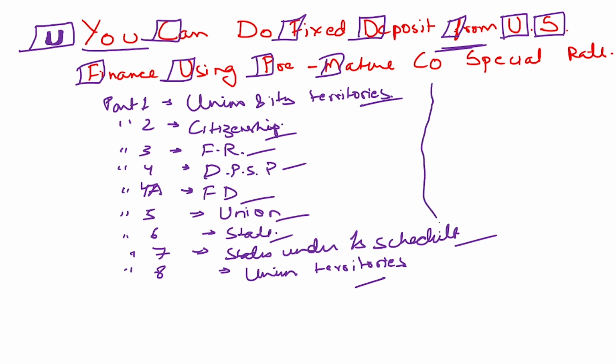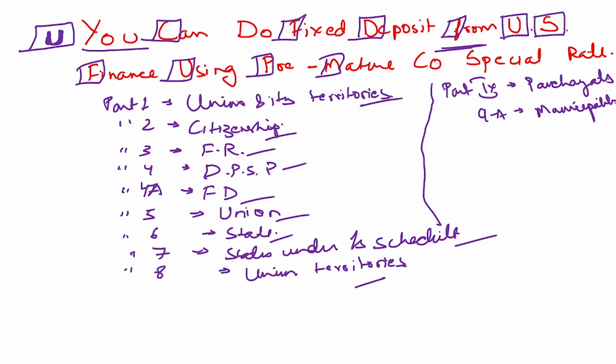Let's draw a line. Part 9 talks about panchayats, and part 9A talks about municipalities and panchayats.